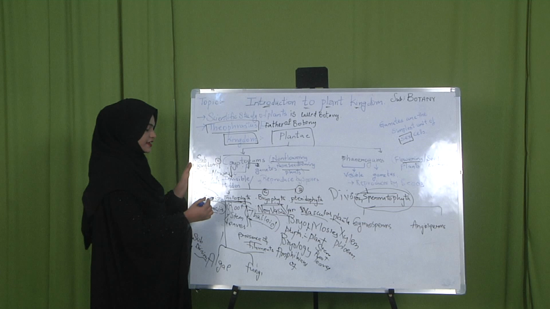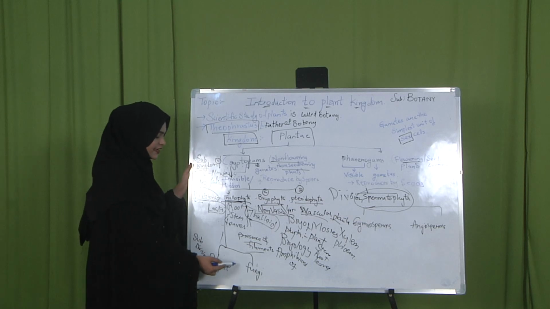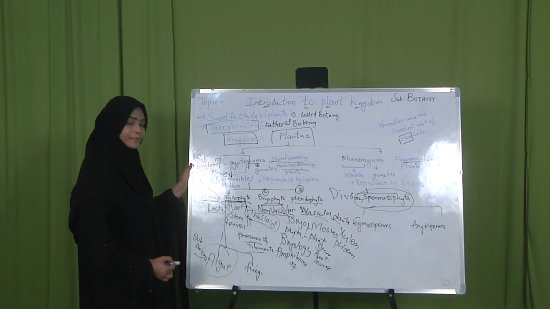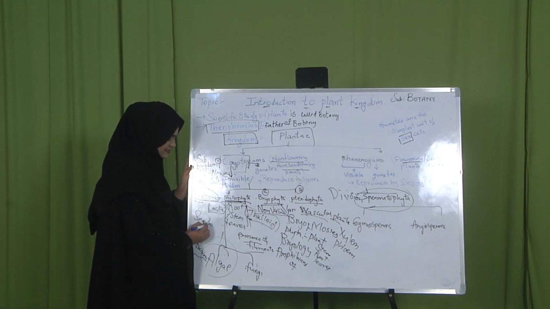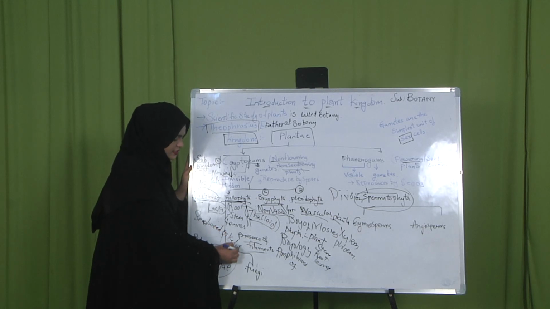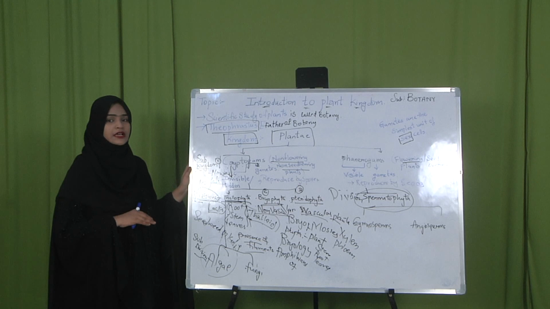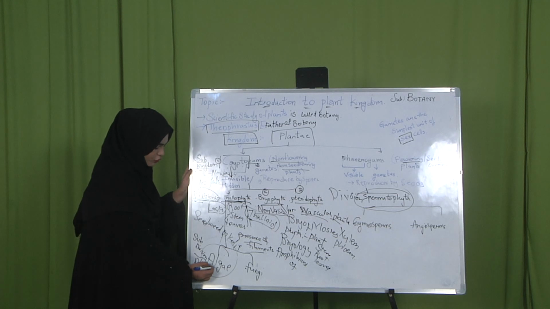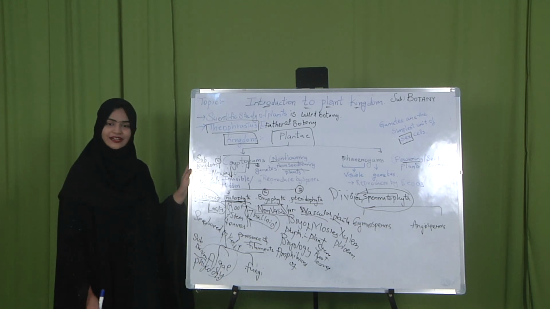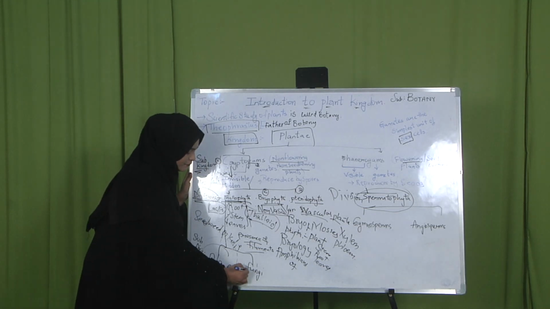These cryptogams are further divided into thallophyta, bryophyta and pteridophyta. Again, thallophyta is further subdivided into algae and fungi. What do you mean by algae? Algae are the seaweeds or kelps. What are these seaweeds or kelps? These are the plants which are present near the ponds, ditches, pools, etc. The small greenish area which we observe near the ponds is your algae. The study of algae is called phycology. The person who studies phycology is a phycologist. The study of fungi is called mycology.